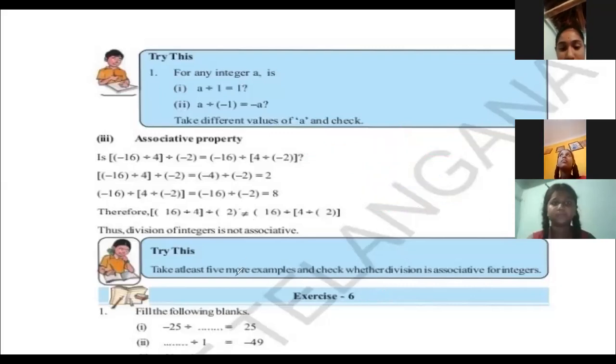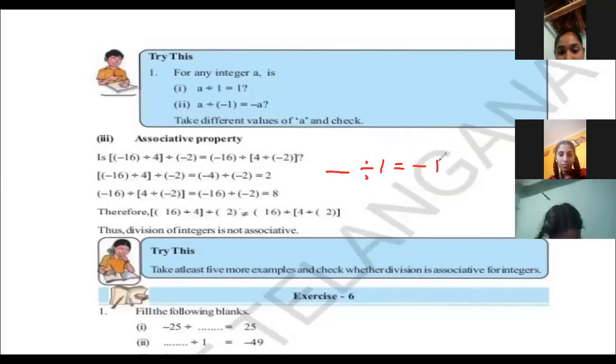Next. Dash divided by 1 equals -49. What number should we write in the box? Veda, unmute and tell me. -49. Very good. Minus 49. Good.